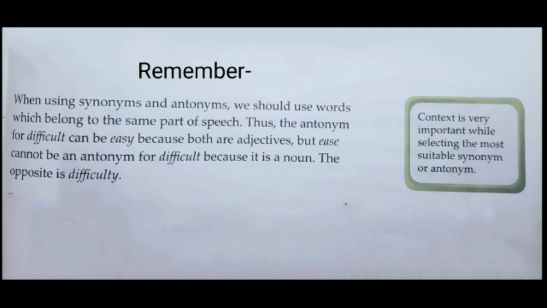That means the antonym for difficult can be easy, because both are adjectives. Difficult is an adjective, and the word easy is also an adjective. But ease cannot be an antonym for difficult because it is a noun. Ease is not an adjective, it is a noun. So the opposite of ease will be